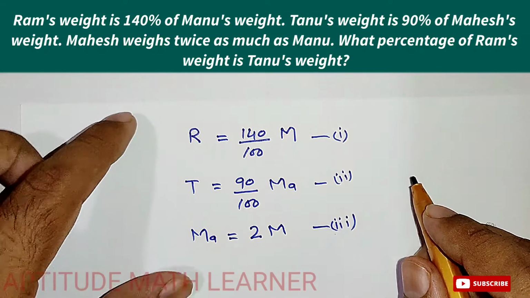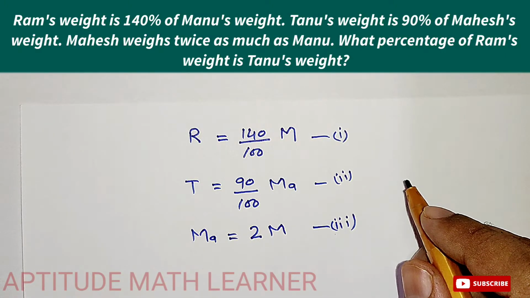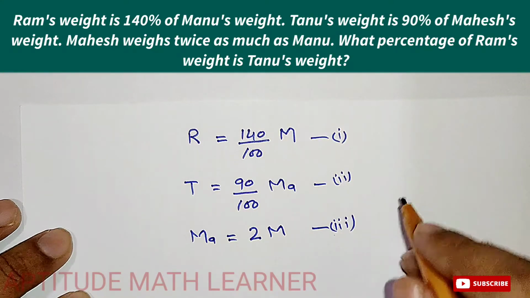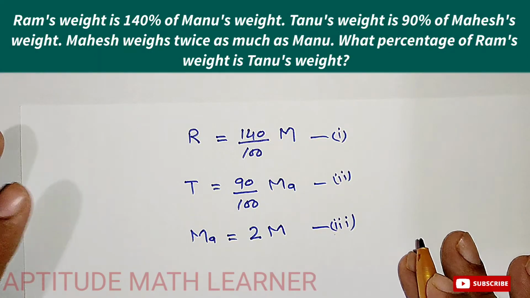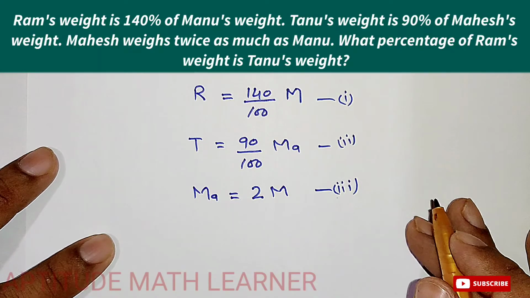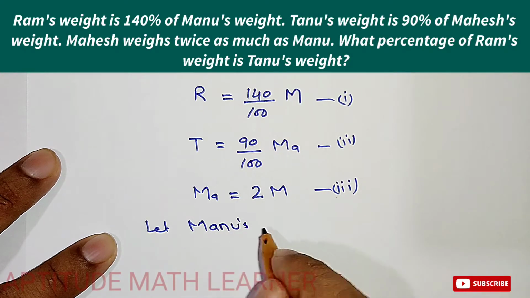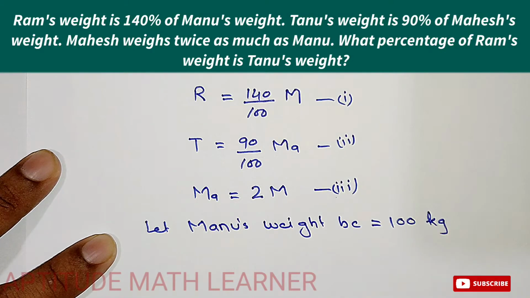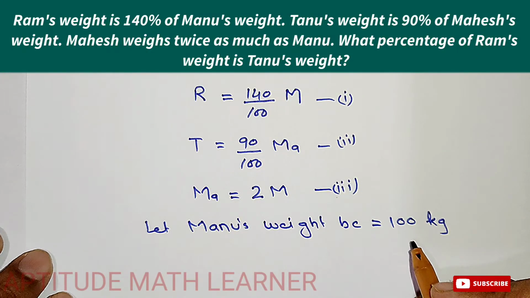Now no one's real weight is given. So the first thing which will be very easy for you is to suppose only one person's weight. Here in the final we are having Manu. So let Manu's weight be 100 kg. We have just supposed the weight for Manu, that is 100 kg.